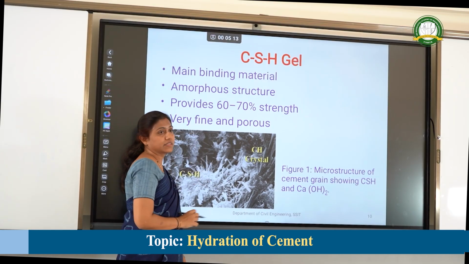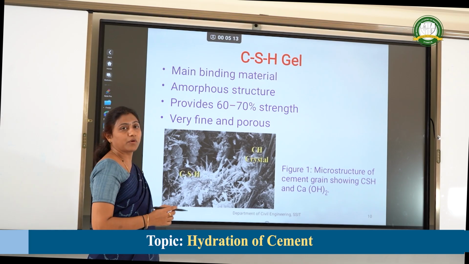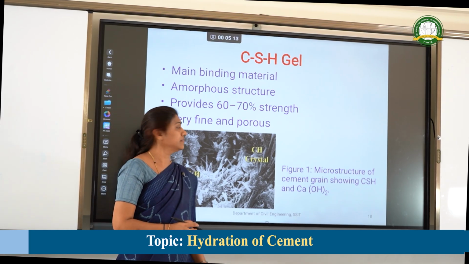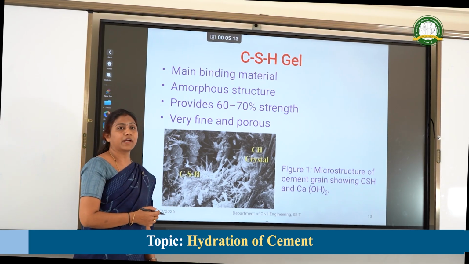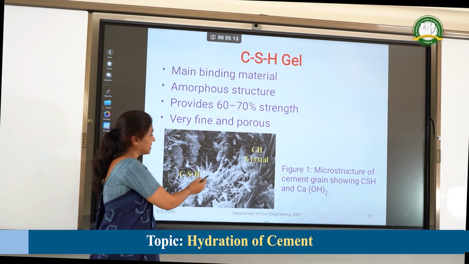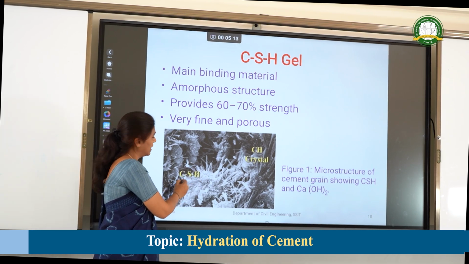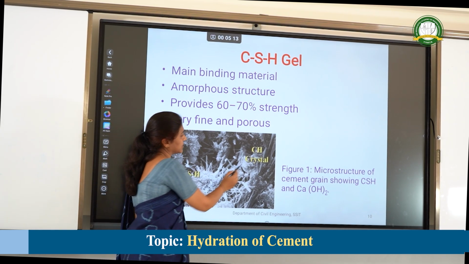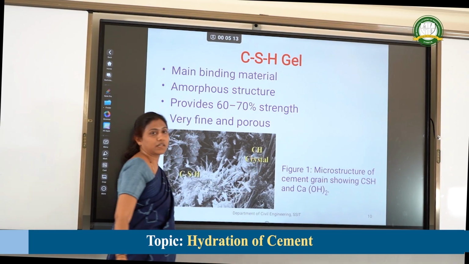It is amorphous in structure. It provides about 60 to 70% of the strength, and it is very fine and porous. In the diagram you can see this white color portion. It is the formation of CSH and these are CH crystals.